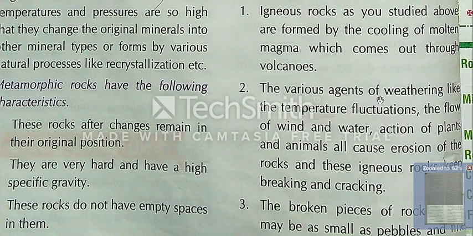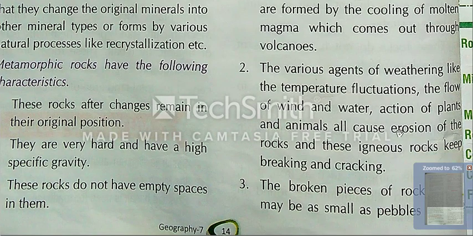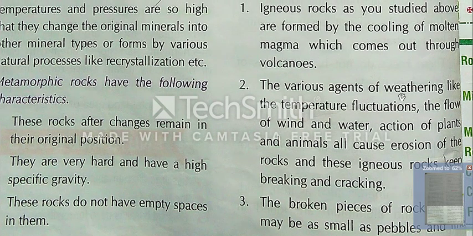The various agents of weathering, like temperature fluctuations, the flow of wind and water, and the action of plants and animals, all cause erosion of the rocks, and these igneous rocks keep breaking and cracking. Fluctuation means up and down.